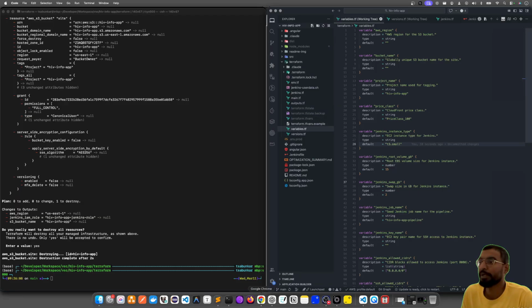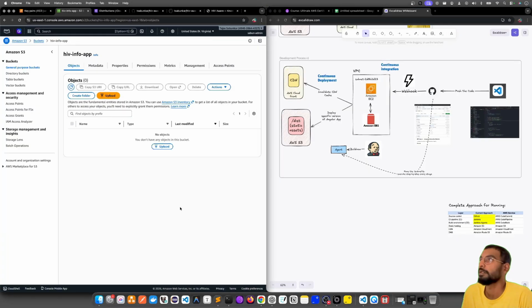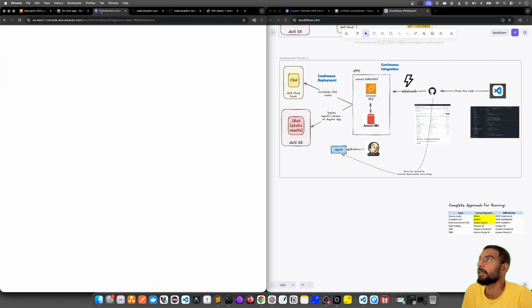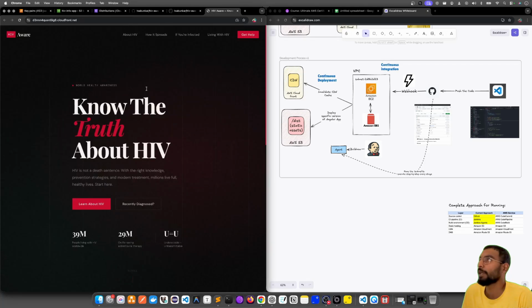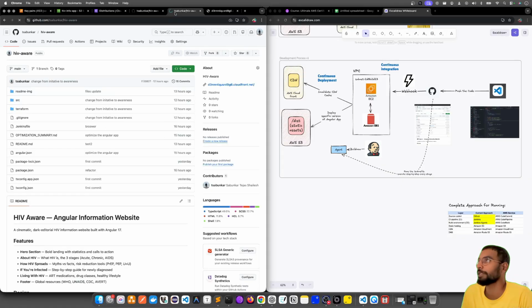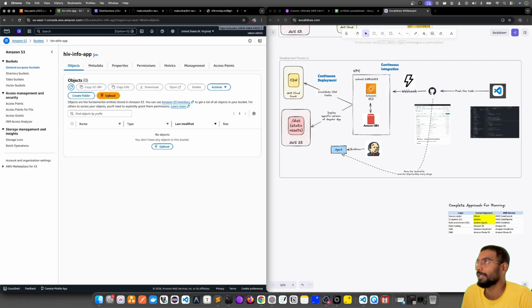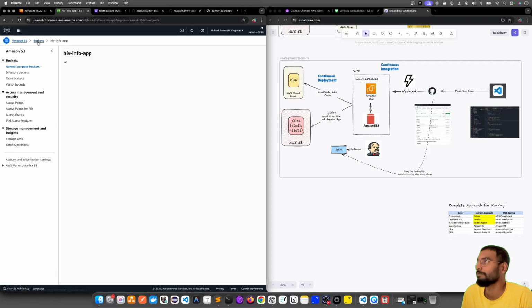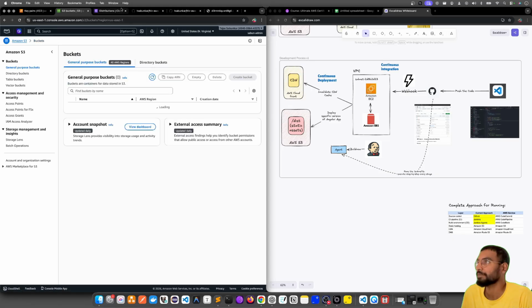Since I've destroyed it, just for your information, the application should not work ideally, right? If I load this CDN, it should not work because I've completely destroyed the application. There is no EC2, there is no EBS, there is no Jenkins, there is no CDN. Everything has been deleted, guys. That's what I have done.